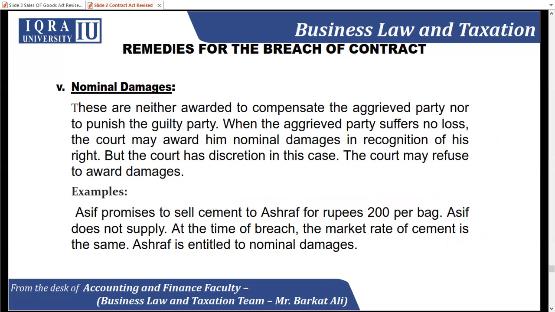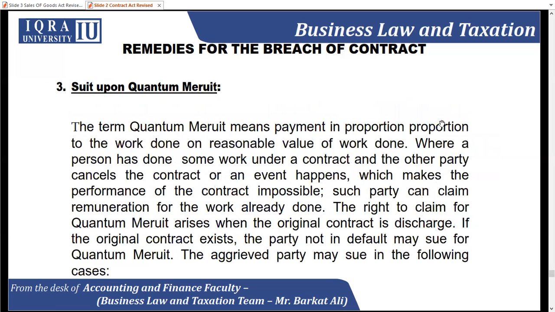It means a person who is going to supply any sort of ingredient or any kind of grocery at the same rate, but at the time of delivery he does not deliver the product on time. However, he delivers the product after a week or after the day which is not a part of the contract, but at that time the price remains the same. There is no fluctuation in the price. So in that case there is no specific damage. However, he is entitled to nominal damages so that he can be more careful in future.